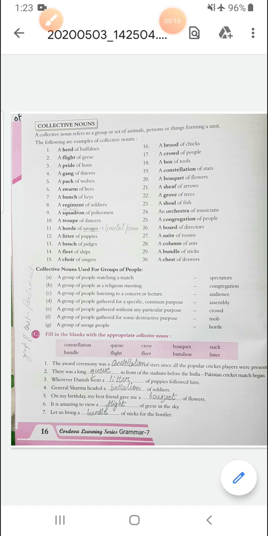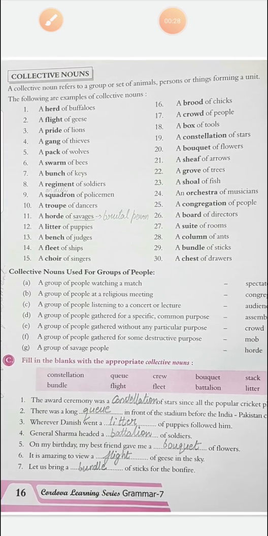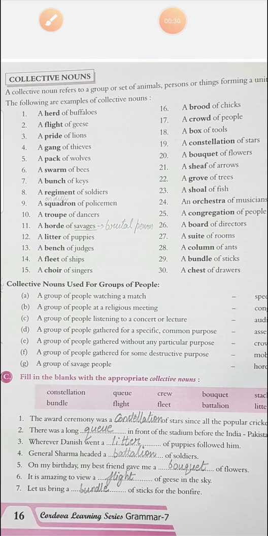In the last chapter, we have already seen kinds of sentences and countable and uncountable nouns, and we have done 2 exercises there. Now, our next topic is collective nouns. You can see here collective nouns.